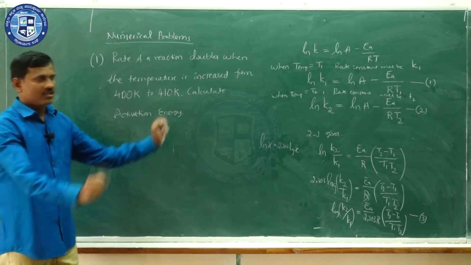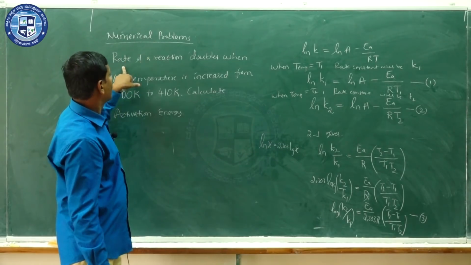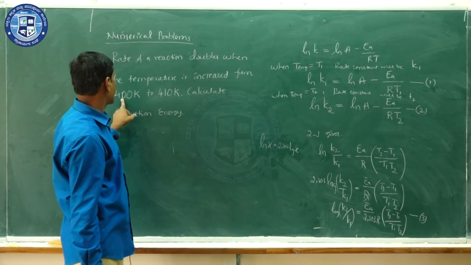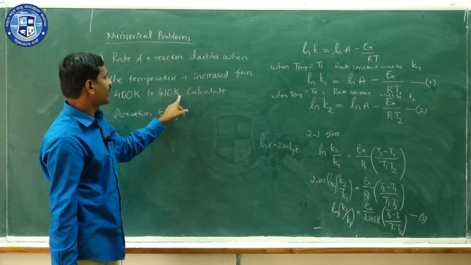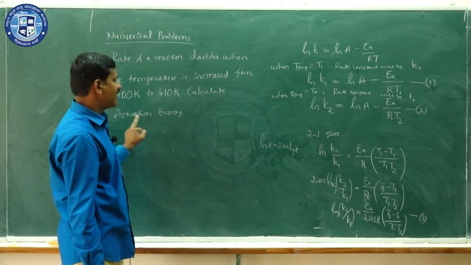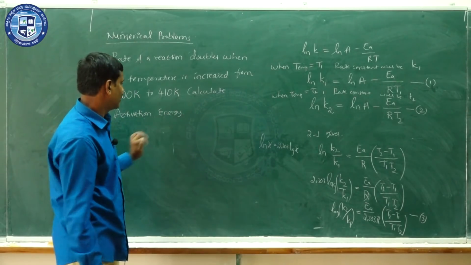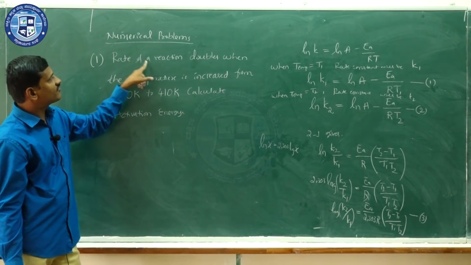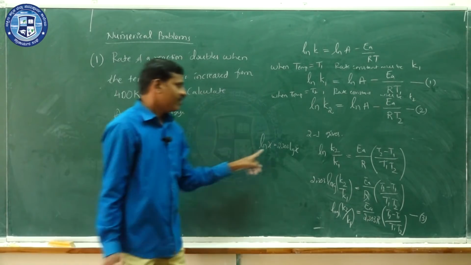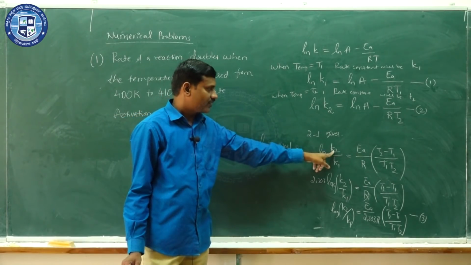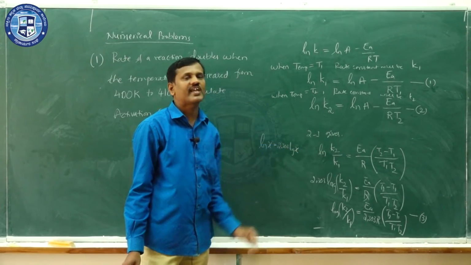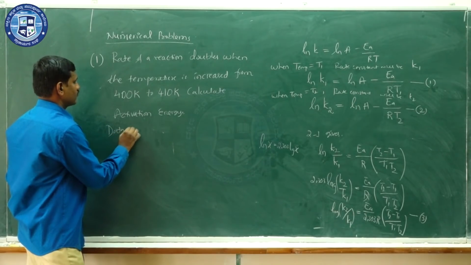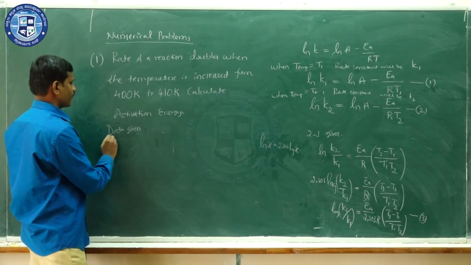Okay. So now, they may ask like this: the rate of a reaction doubles when the temperature is increased from 400 Kelvin to 410 Kelvin. Calculate the activation energy. If they give the problem like this, first you observe this: the rate of the reaction doubles. Here, the rate of the reaction doubles means the rate constant ratio, that is K2 by K1, is 2. So first you write the data given, then you can easily solve this.